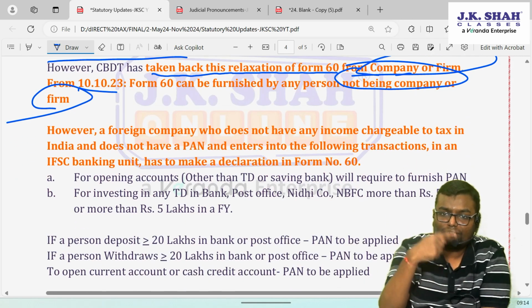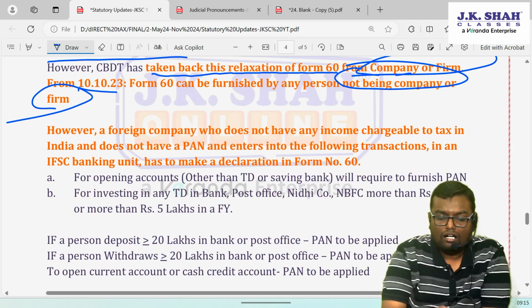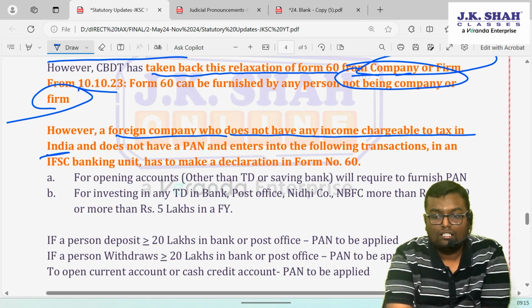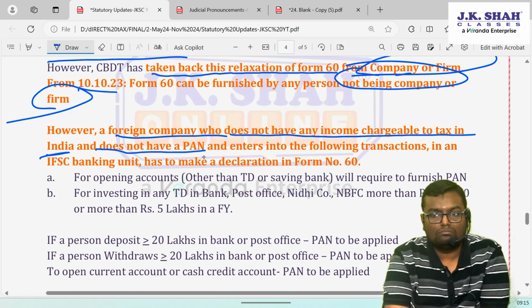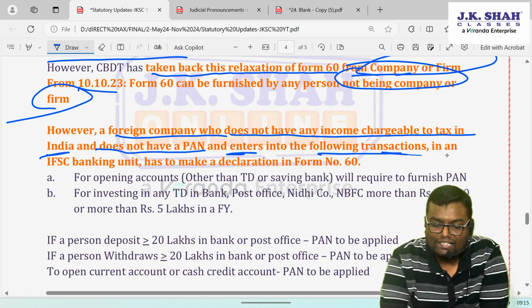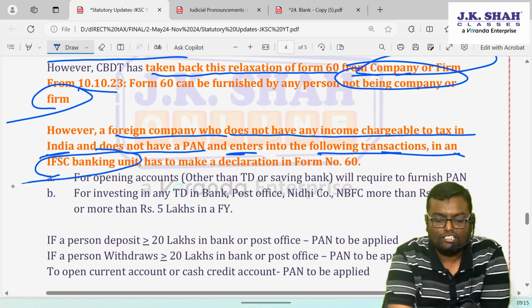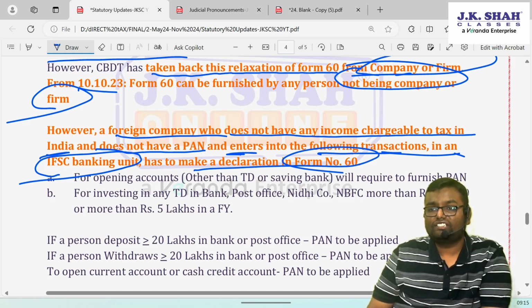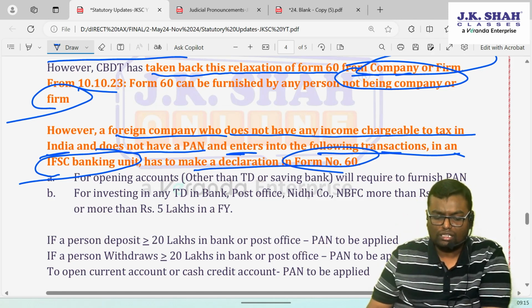Now what does the exception to the exception say? A foreign company who does not have any income chargeable to tax in India and does not have a permanent account number, entering into the below-mentioned transactions in an IFSC banking unit, can furnish a declaration of form number 60. For which transactions is form 60 allowed for a foreign company?